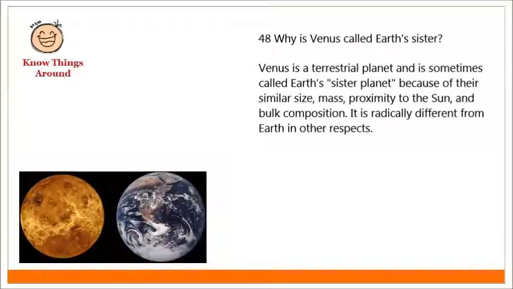Why is Venus called Earth's sister? Venus is a terrestrial planet and is sometimes called Earth's sister planet because of their similar size, mass, proximity to the Sun, and bulk composition. It is radically different from Earth in other respects.